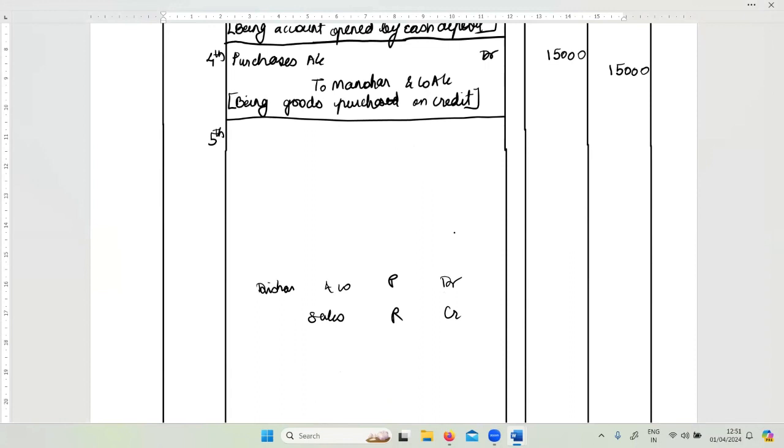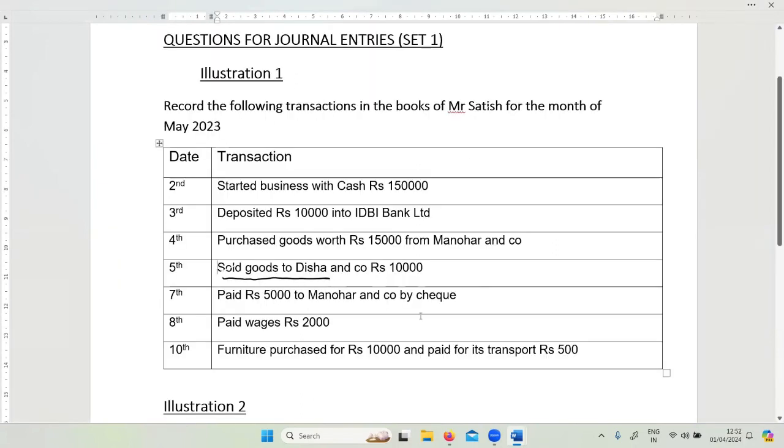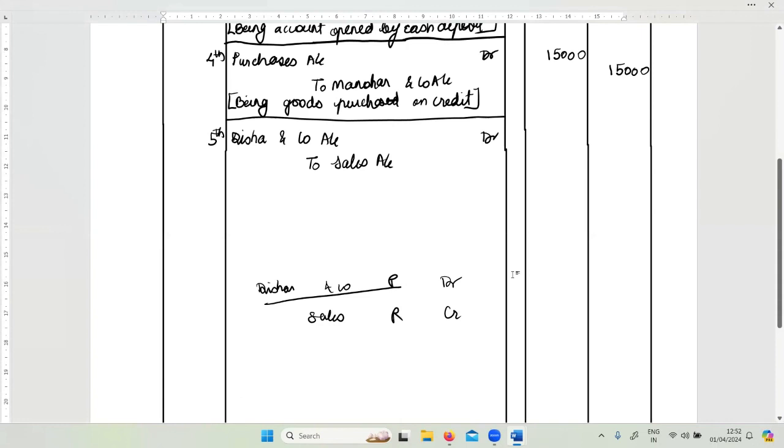So now let's write the debit part of the transaction, Disha and company first. Disha and company account debit, and to sales. Okay, sales account, which is credited. We don't write CR if you have seen properly. Amount is 10,000. So I'm putting the amount here, 10,000.